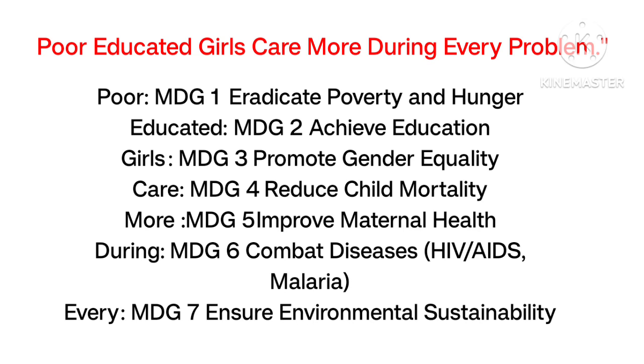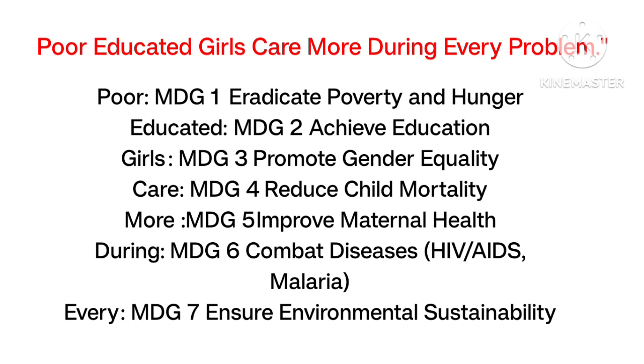The fourth word care links with MDG goal 4, that is reduce child mortality. C, you should connect with child care. You should consider who needs more care? Child. So the child needs more care, so you should link with care, that means reduce child mortality. And the word more links with improve maternal health, that is M. You should connect with the first letters of maternal and more.